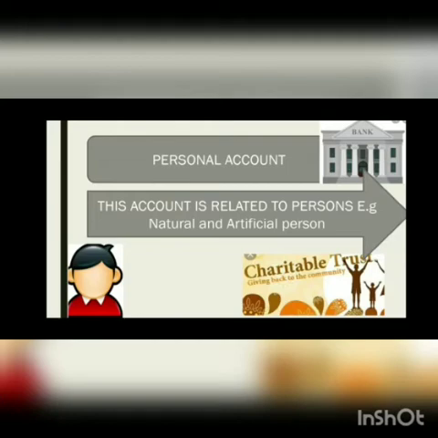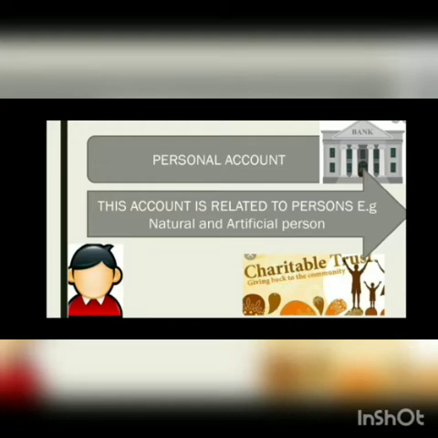For example, in the case of salary, when it is payable to an employee, it is the salary account of that person. We are receiving the salary from the college, so that is the salary account of that specific person. The personal account says debit the receiver and credit the giver.